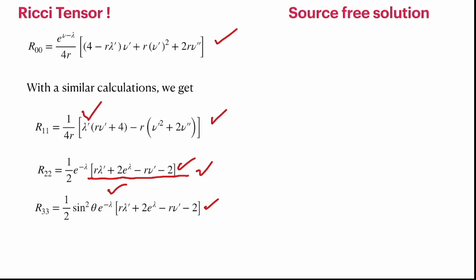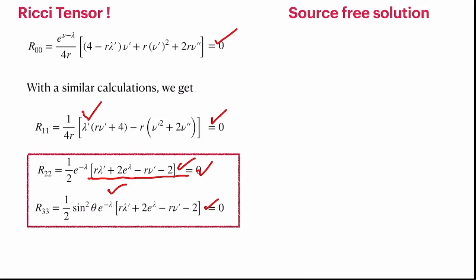If we want to solve the source-free equation, we set all of them to 0 and then try to see what kind of differential equation we get for nu and lambda. Now let's look at these two. They are essentially the same, and then you get a simple differential equation: r lambda prime minus r nu prime plus 2 e to the power lambda minus 2 is equal to 0.